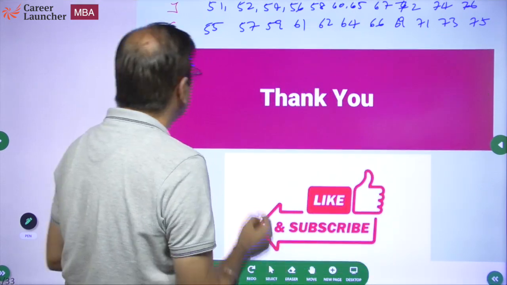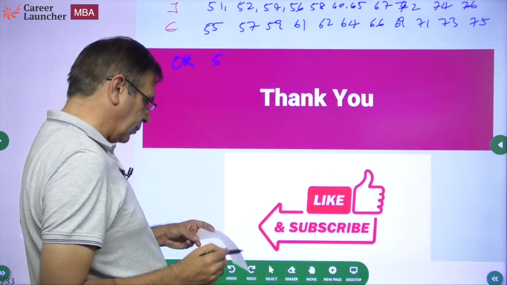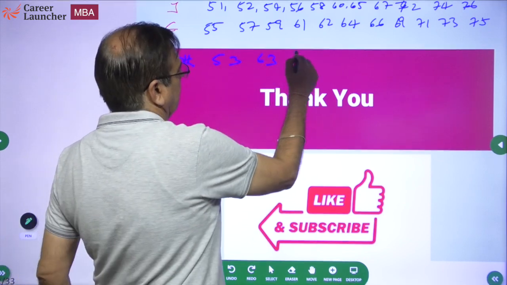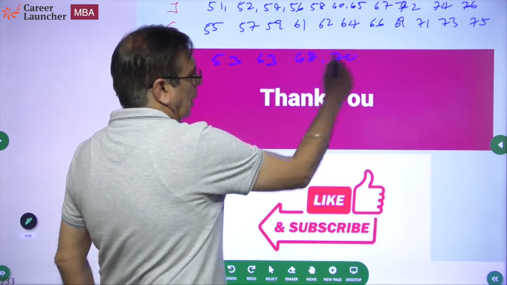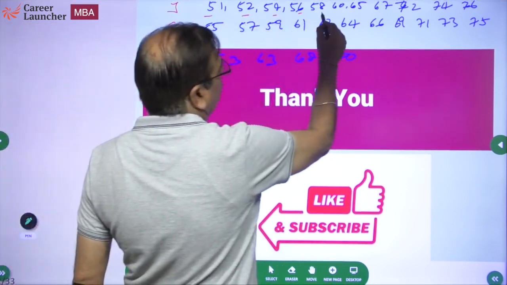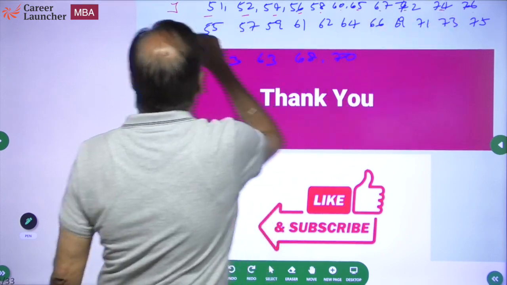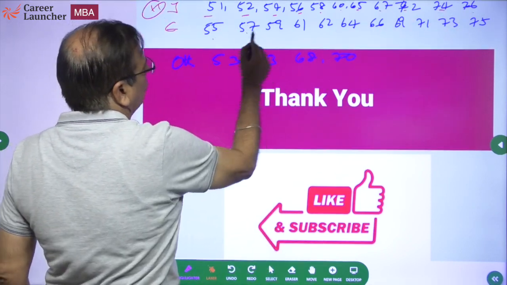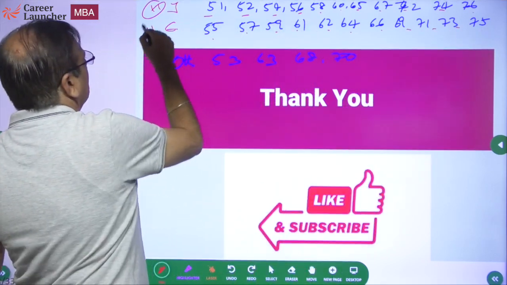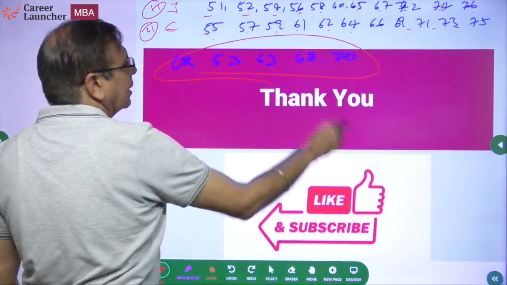And the remaining questions, which were not worth attempting, are 53, 63, 68, 70. Now please look at how many Jugaad questions are here: 11 questions. And 11 easy questions here also. So why do you need anything else?